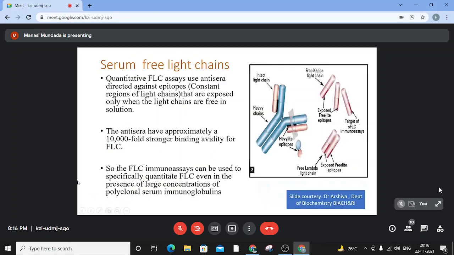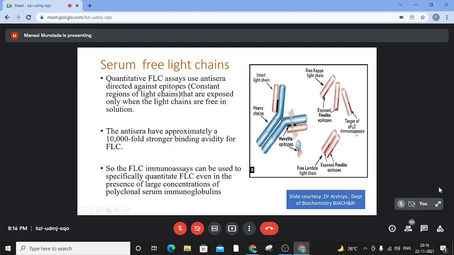The third investigation are the serum free light chains. These are quantitative assays which use antisera directed against epitopes that are generally in the constant regions on light chains, exposed only where light chains are free in solution. Whenever this test is done, predominantly on serum, we know that the complete immunoglobulin molecule is secreted, along with which there might be some free light chains.